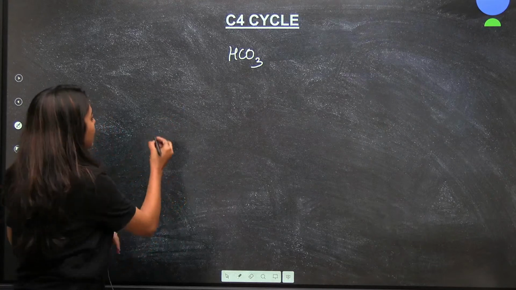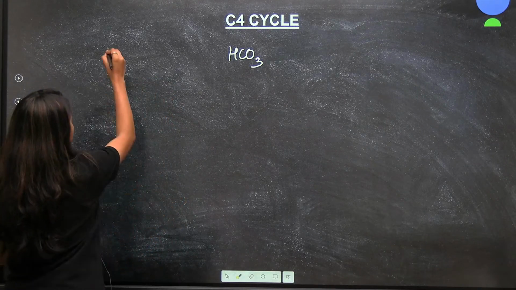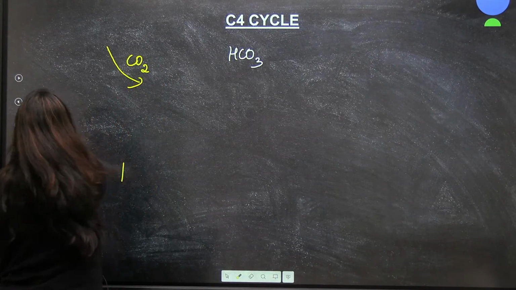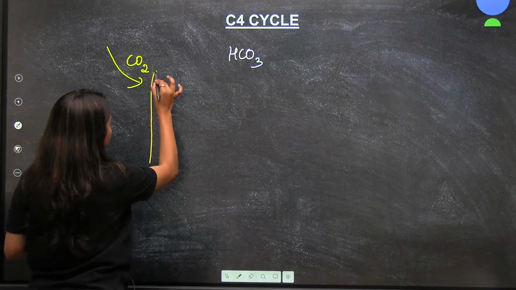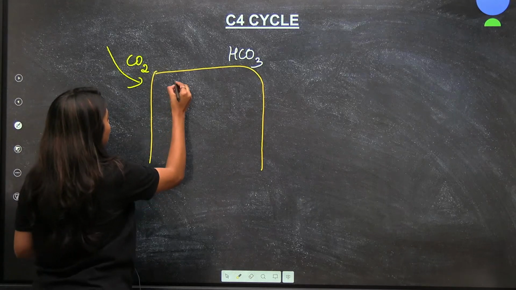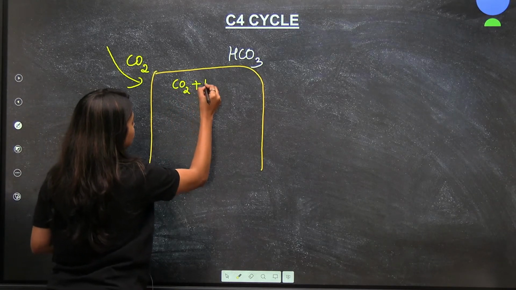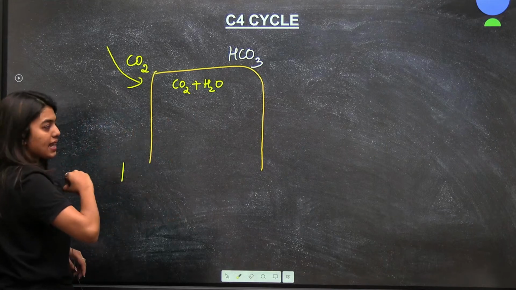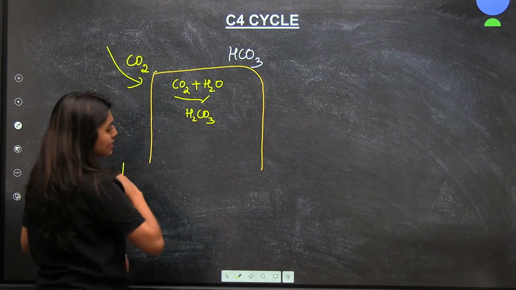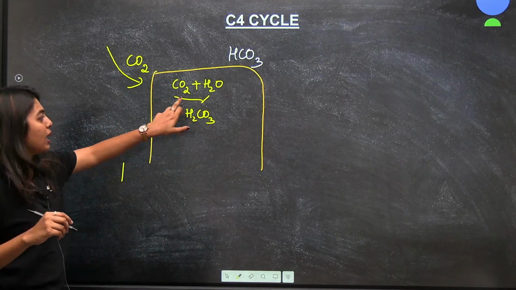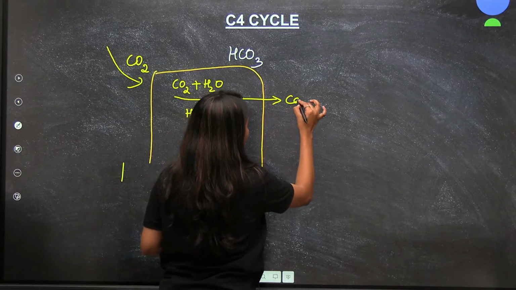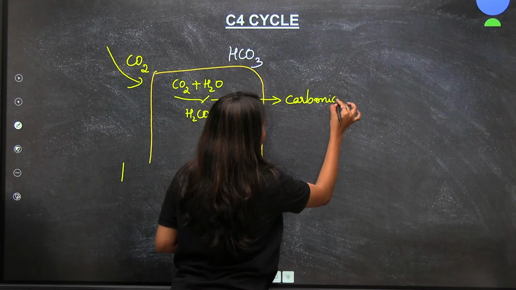But understand that the carbon dioxide which is coming from outside will enter your mesophyll cells first. So let's say I'll draw the mesophyll cells here. Now the carbon dioxide will enter and it will combine with the water that is present in the cell to form carbonic acid, with the help of an enzyme called carbonic anhydrase.